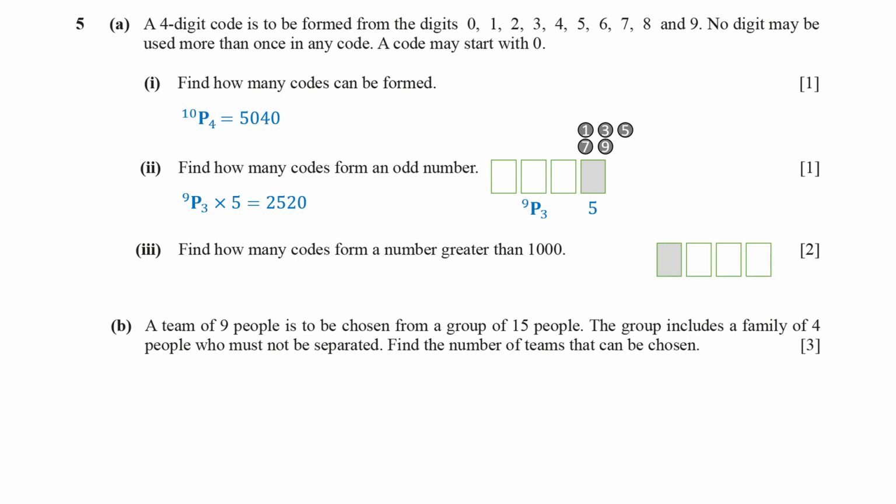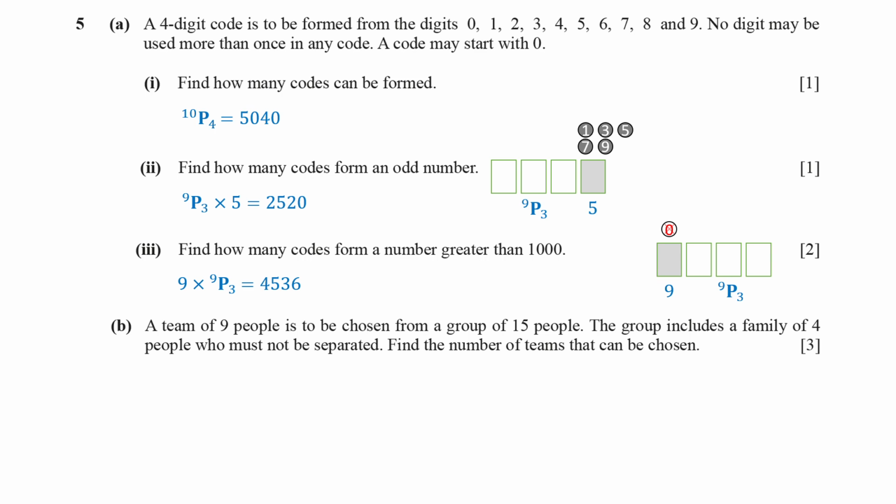Next, to form a number greater than 1,000, the first digit must not be 0. So we are limited to 9 digits, from 1 through 9. After choosing the first digit, we still have 9 digits, and we are choosing and arranging 3 of them. So the total number of such codes is 4,536. A different scenario is given in Part B, choosing a team of 9 people from a total group of 15.